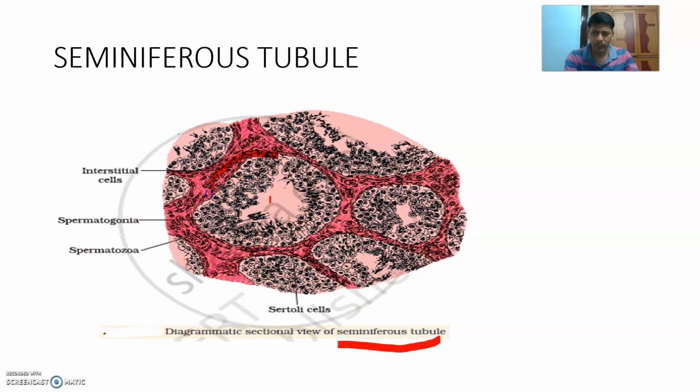This entire part, marked with red, is one seminiferous tubule. Outside this red part, this pink part is called interstitial tissue or stromal tissue, which consists of interstitial cells.